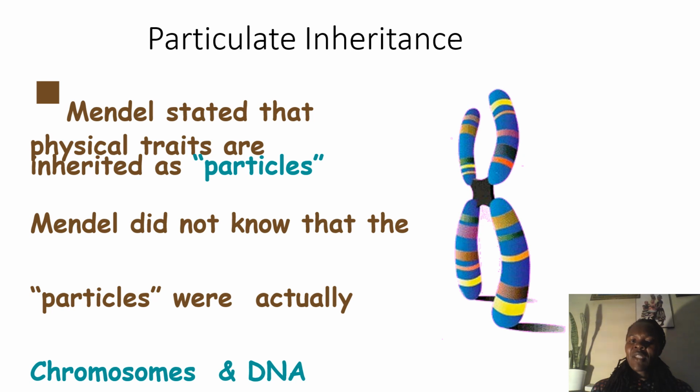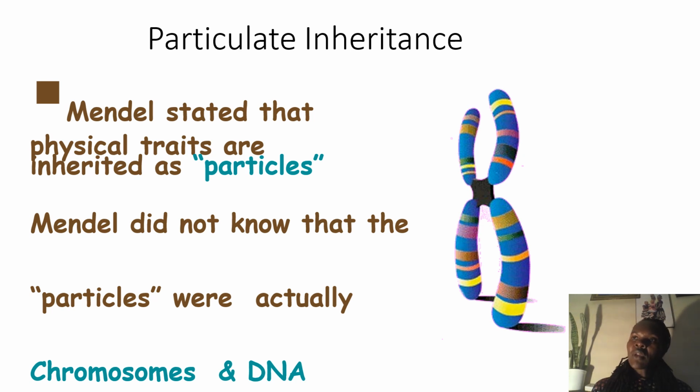He recognized them as particles, but he didn't know that the traits he referred to as particles were actually the chromosomes and the DNA, because it has to start from the DNA. The DNA resides in the genes. The genes reside in the chromosome. And at the point of the crossover, that is where the traits are inherited by the offspring from the parents. So recombination is involved.